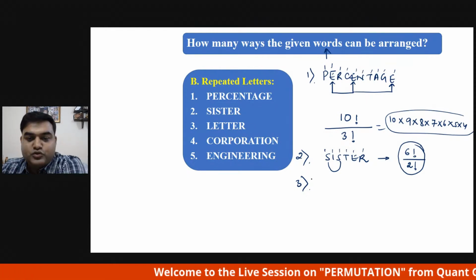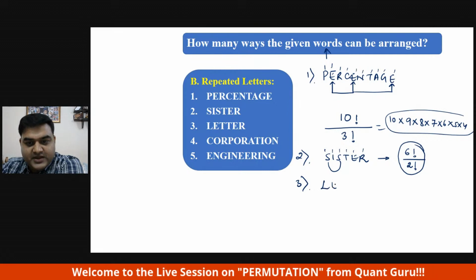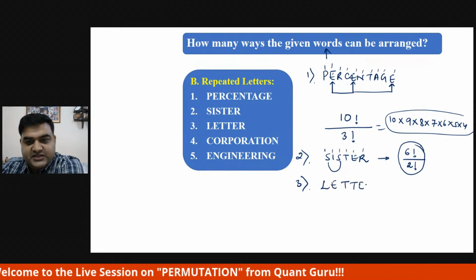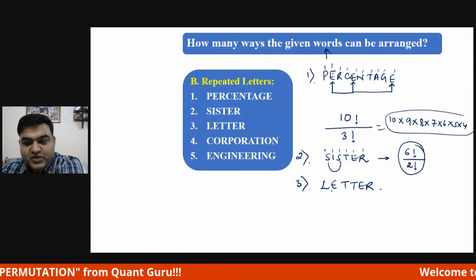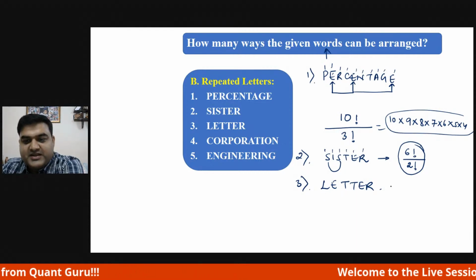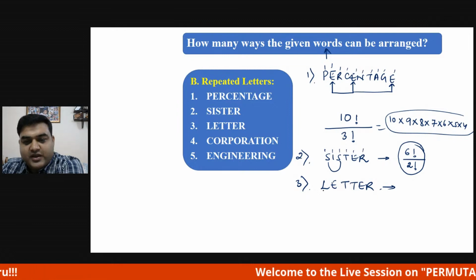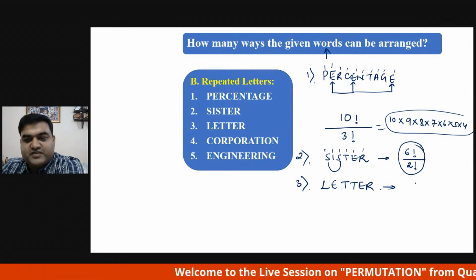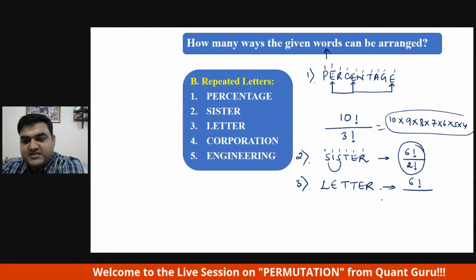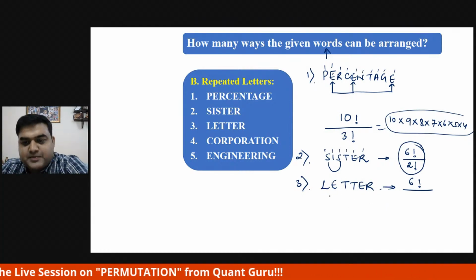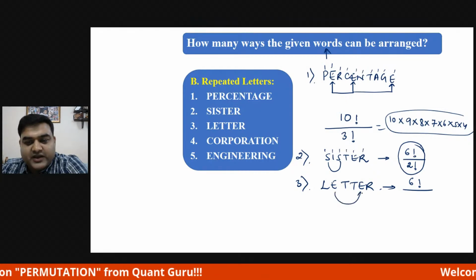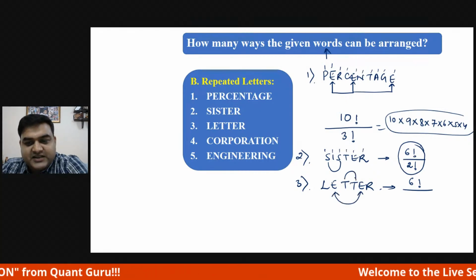Come to question number 3. Question number 4 and 5 you guys are going to do on your own. Here there is some difference. 1, 2, 3, 4, 5, 6, 6 factorial, right? 6 alphabets, 6 factorial. Now see how many times L is repeated? None. E is repeated twice and T is repeated twice.